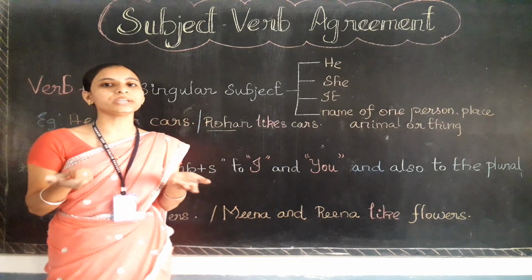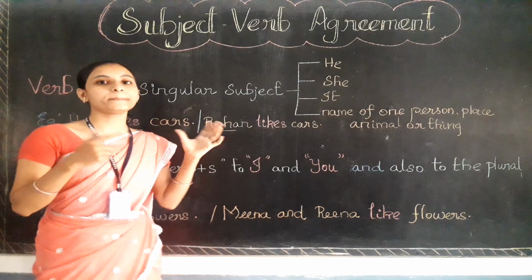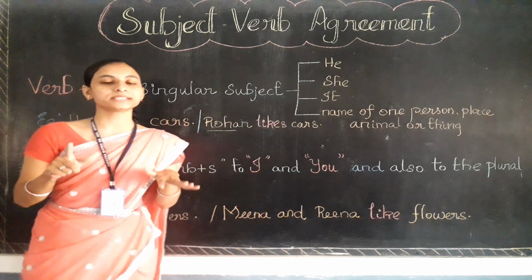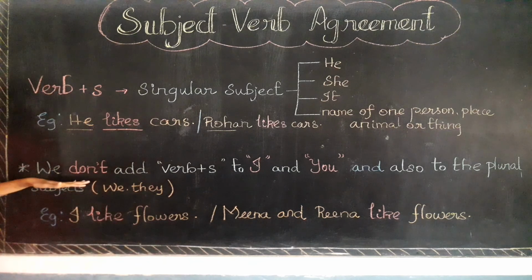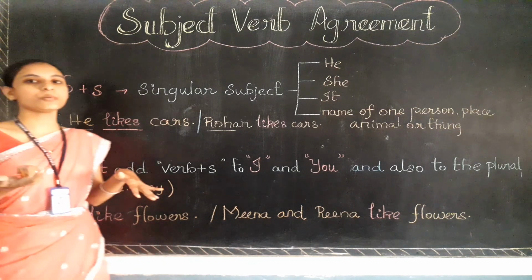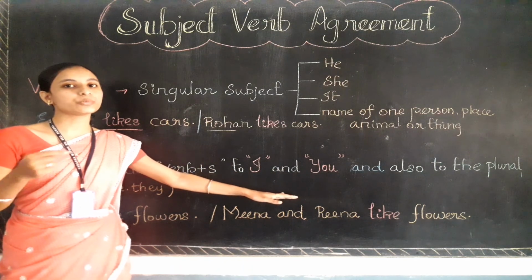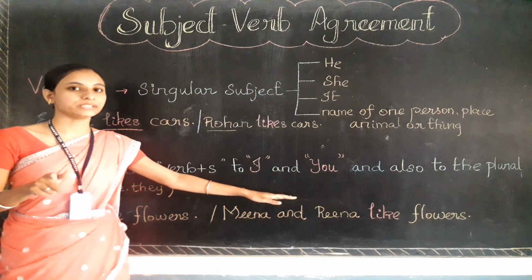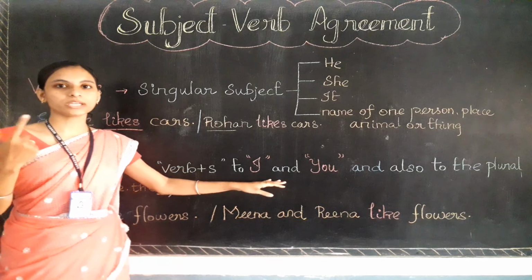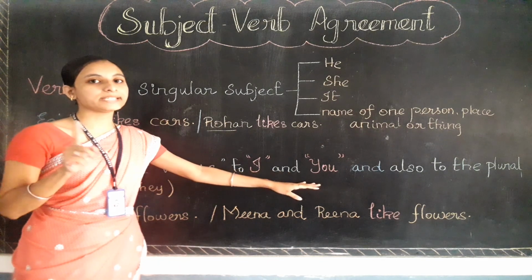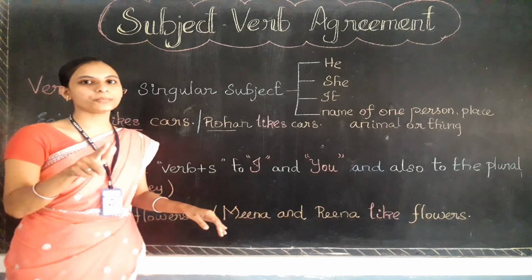So why shouldn't we use verb plus 's' with the subjects I and you? But there is a rule that when we are talking about the subjects I and you, we should not add 's' to the verb. That is the condition 2. Okay. When you are talking about the subjects I and you, you should not add 's' to it. You need to keep that in your mind.